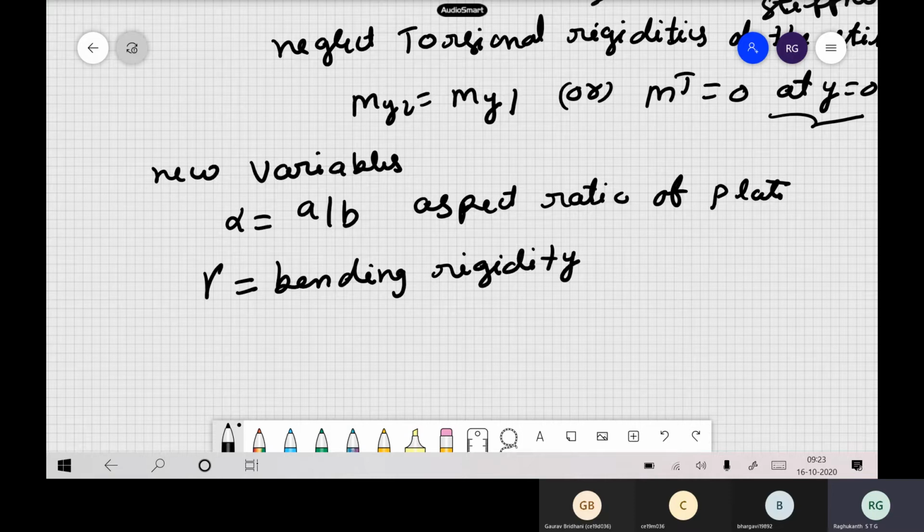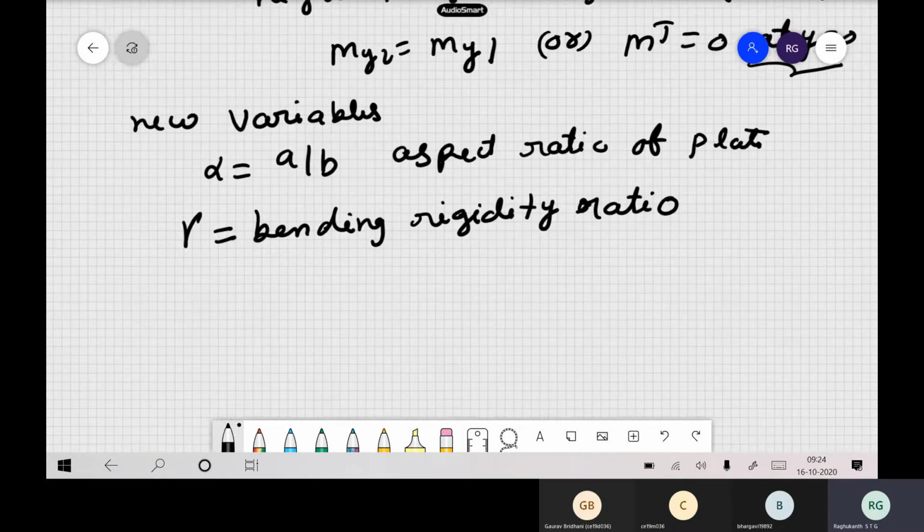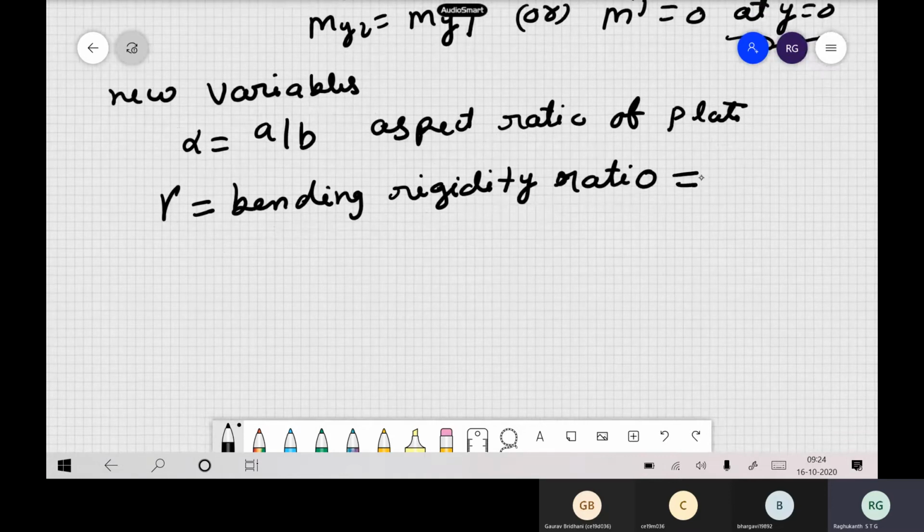For the plate, what is the flexural rigidity? Capital D. And for the stiffener, it is EI only, that's all.